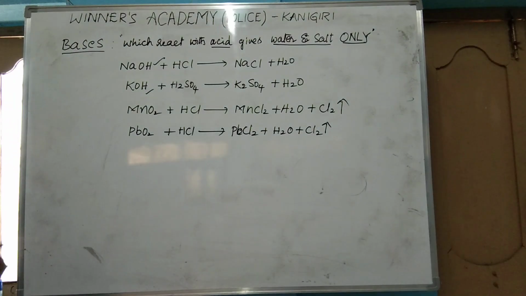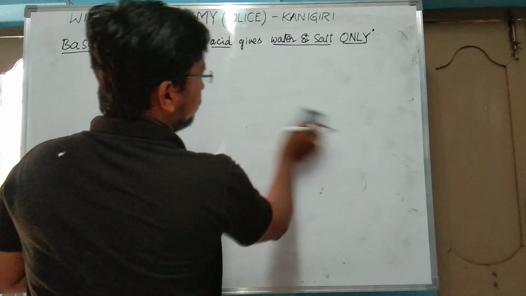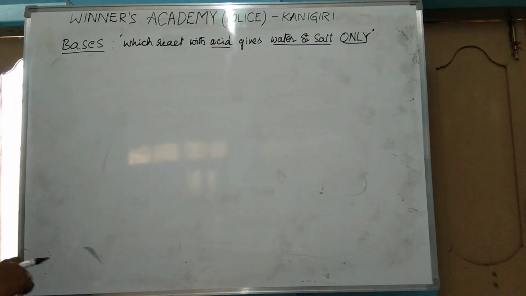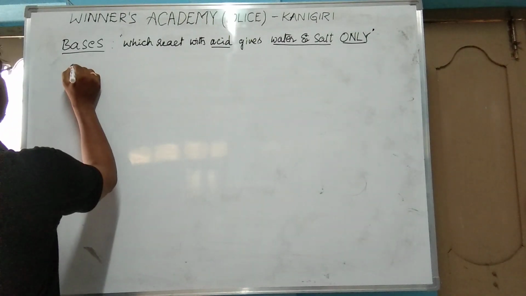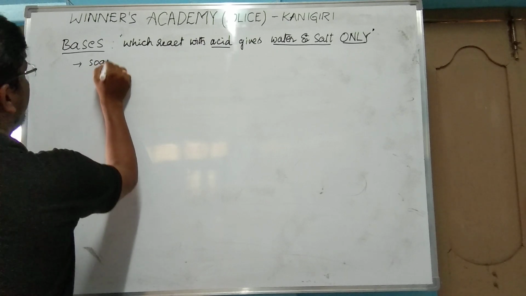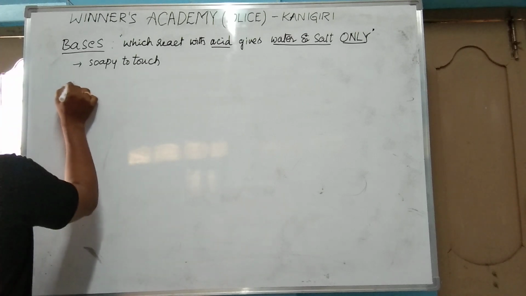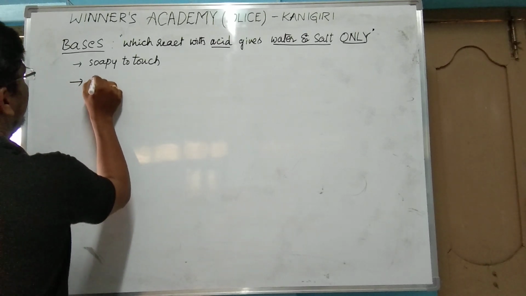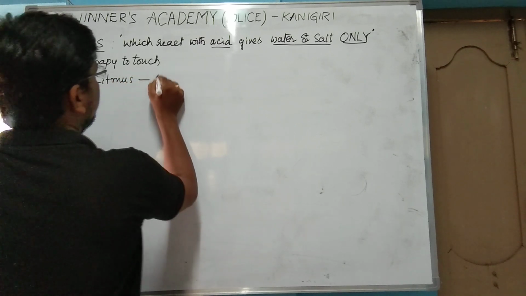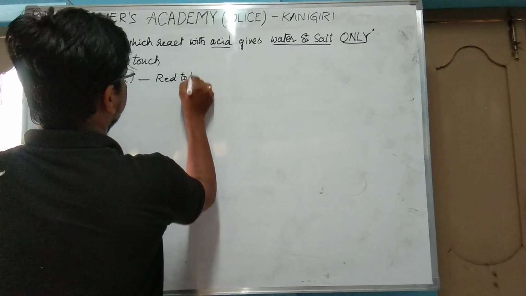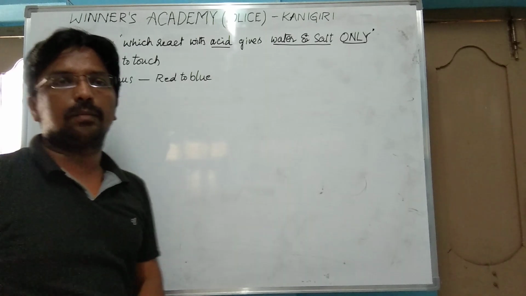Next, what are the physical properties, the general properties of bases? First, bases are soapy to touch, and they convert litmus paper from red to blue. They convert red litmus paper into blue color.